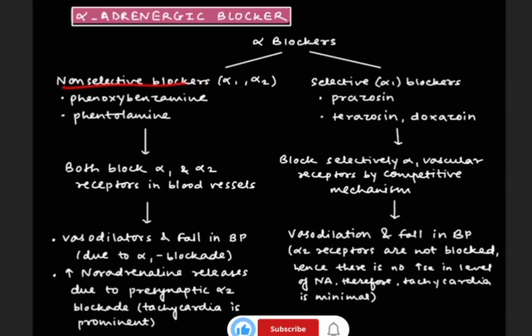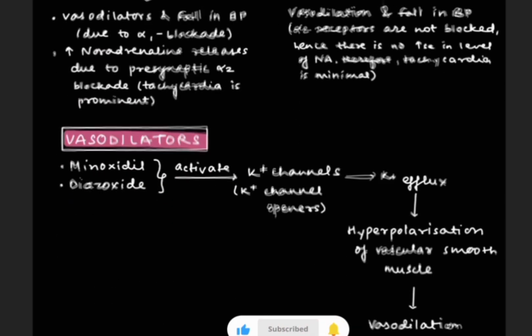Now non-selective blockers will block the alpha 1 and alpha 2 receptors in the blood vessel, and selective blockers will selectively block the alpha 1 vascular receptor by a competitive mechanism. Non-selective blockers have a vasodilation effect, as well as they will decrease the BP, as well as they will increase the noradrenaline release. Now we are going to see about vasodilators.